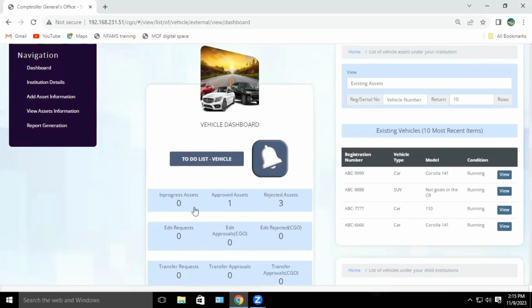Then, approved assets 1. That is, the data verification officer has verified the basic information and the valuation information of this vehicle as correct, selecting verify. Then, rejected assets 3. That is, the data verification officer has verified one of the basic information or valuation information or both of these information, selecting reject or not verify appropriately as they are not correct.